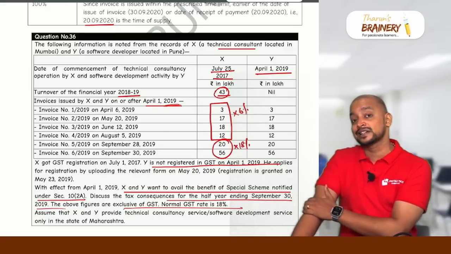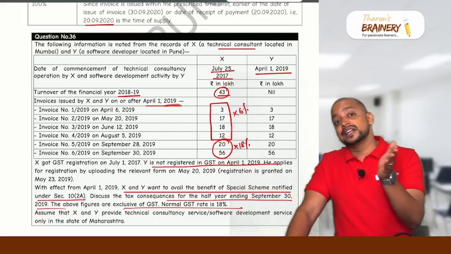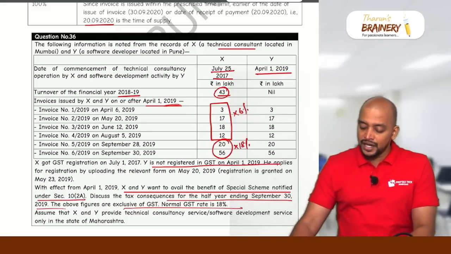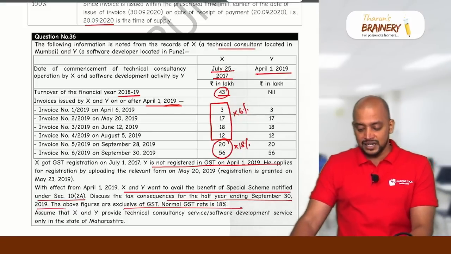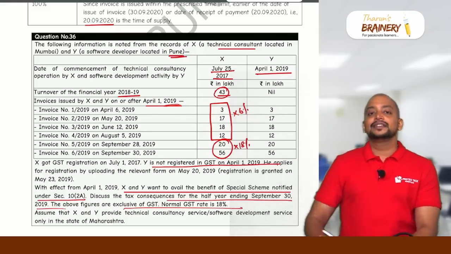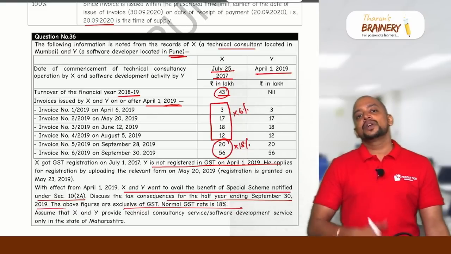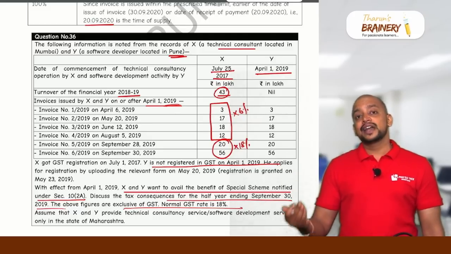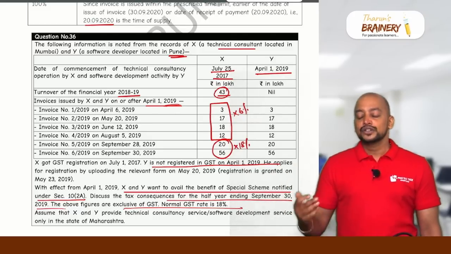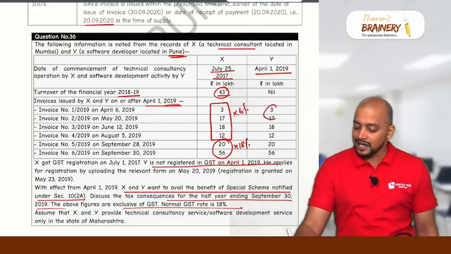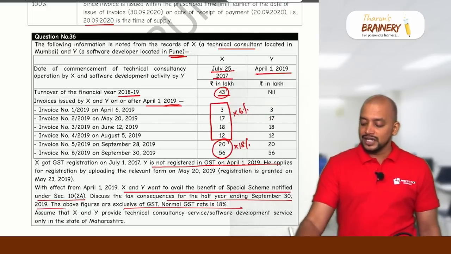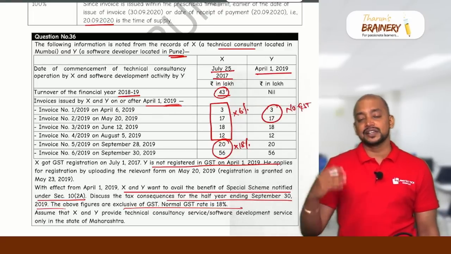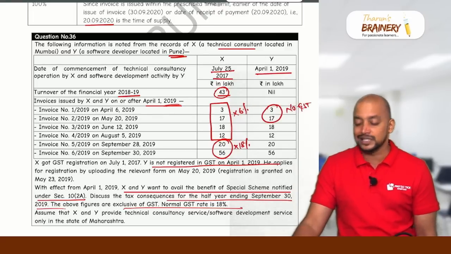So when will Y register? First they will cross the 20 lakhs limit, and only then will they register. Because for a service provider doing service sector business and located in Pune, the applicable limit will be 20 lakhs. So only after crossing the 20 lakhs threshold limit, they will register and pay the GST. So first 3 plus 17, there is no GST. 3 lakhs plus 17 lakhs, no GST. Why? Up to 20 lakhs, they will not register. Consequently, there is no GST.